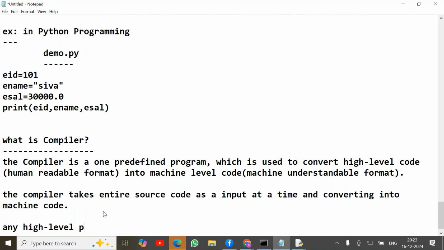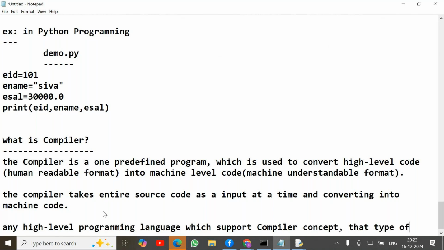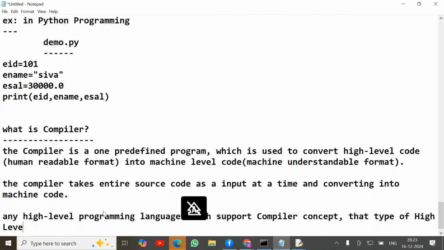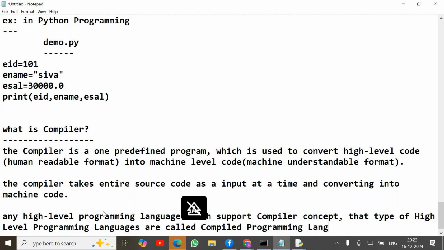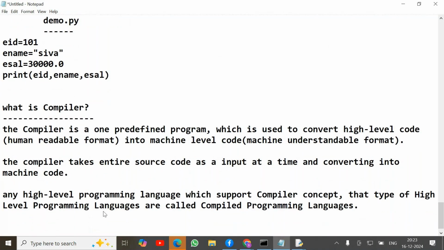Next one, any high level programming language which supports the compiler concept, that type of high level programming languages are called compiled programming languages.